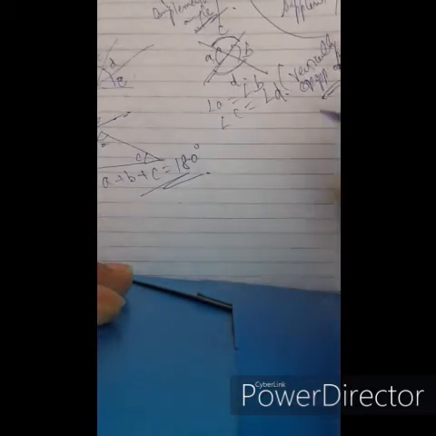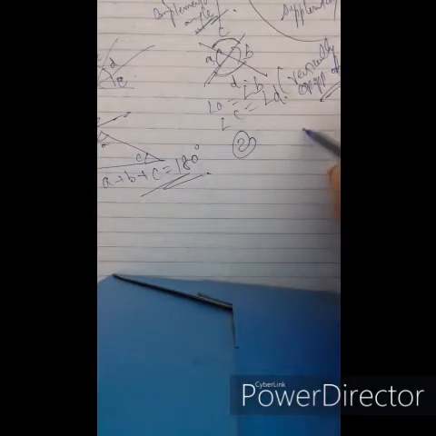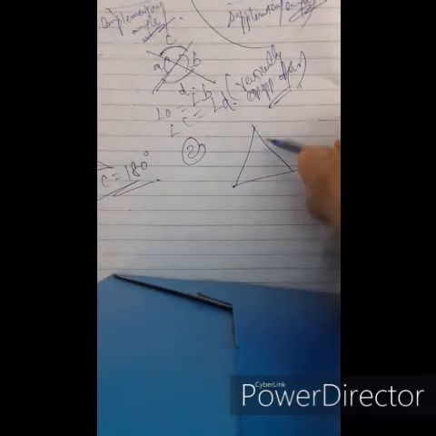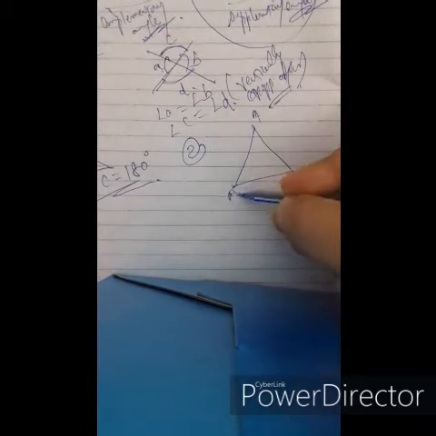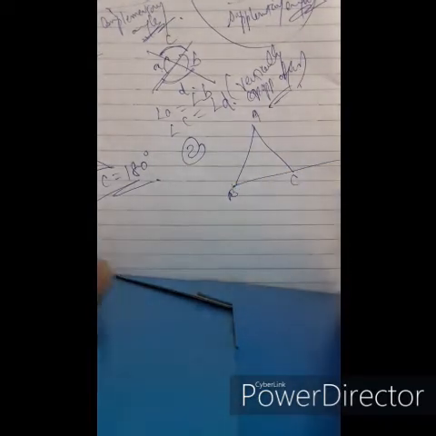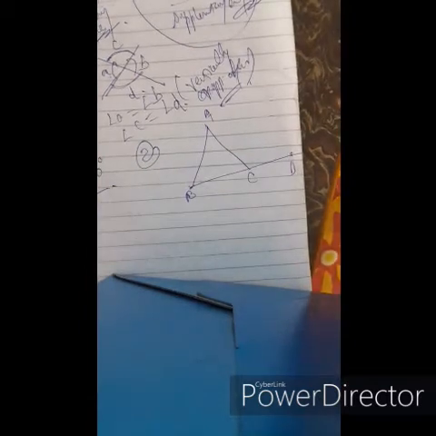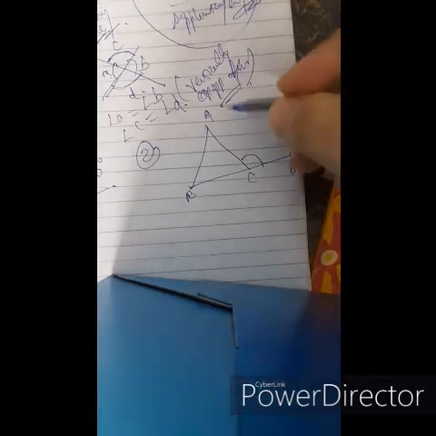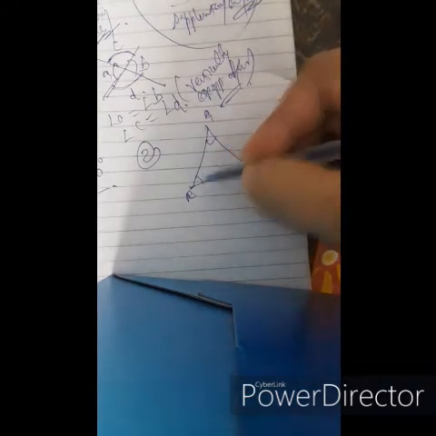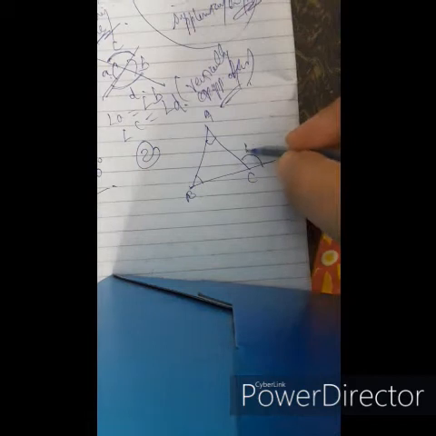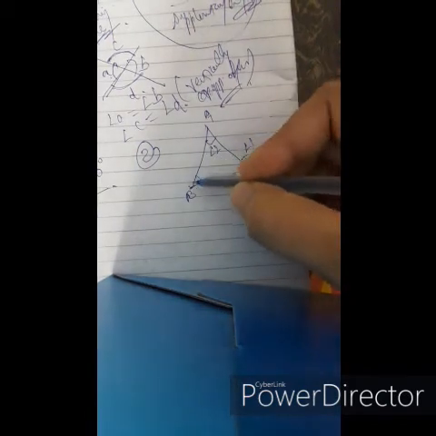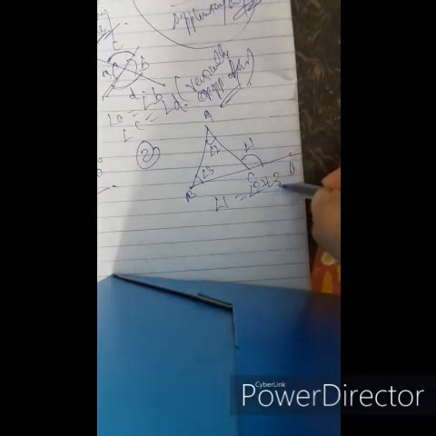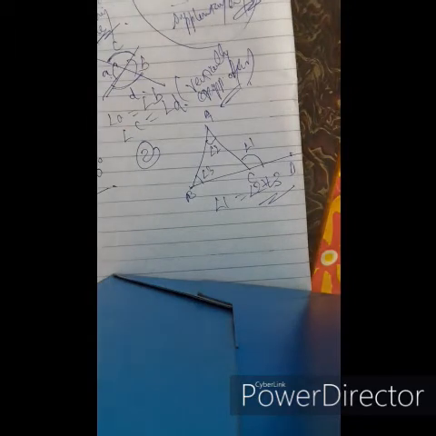Now the second law of triangles. This is the triangle ABC. The side BC is extended to point D. Therefore, the exterior angle ACD becomes equal to the sum of the interior opposite angles. Suppose the exterior angle is angle 1, and angle 2 and angle 3 are the interior opposite angles. Angle 1 equals angle 2 plus angle 3. The exterior angle equals the sum of the interior opposite angles.